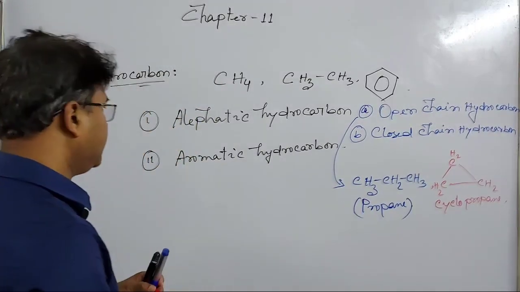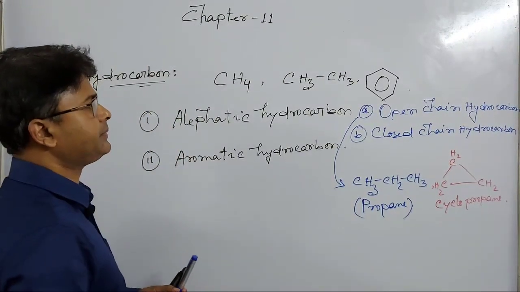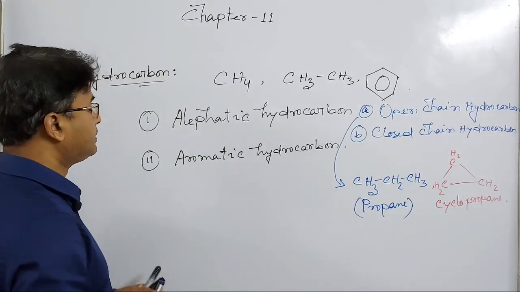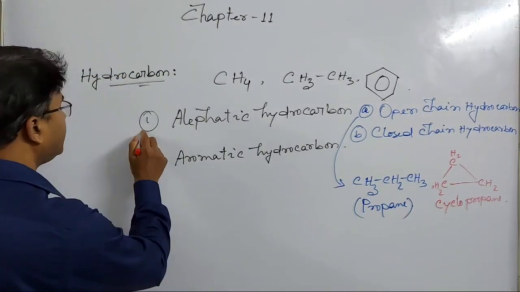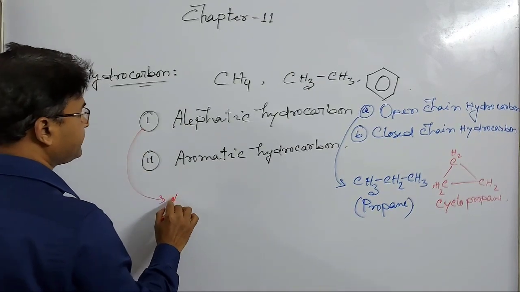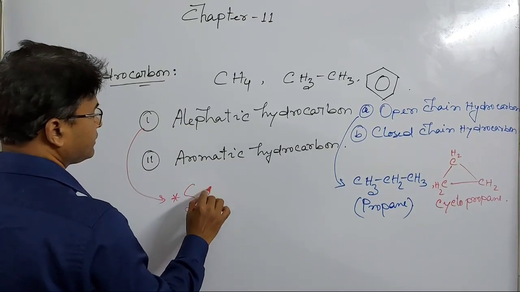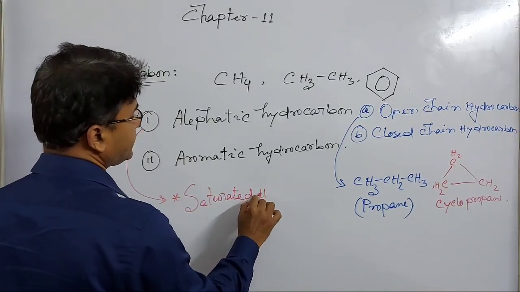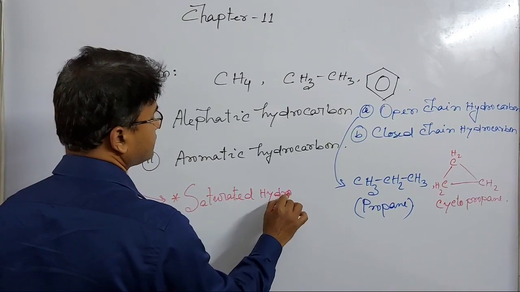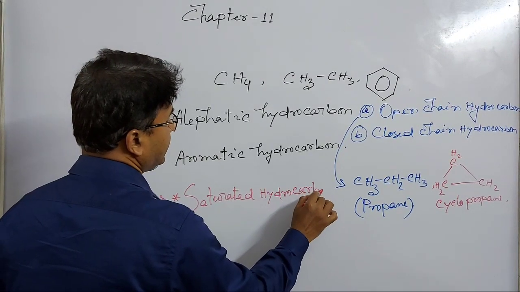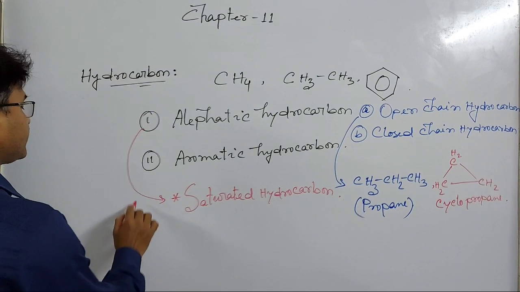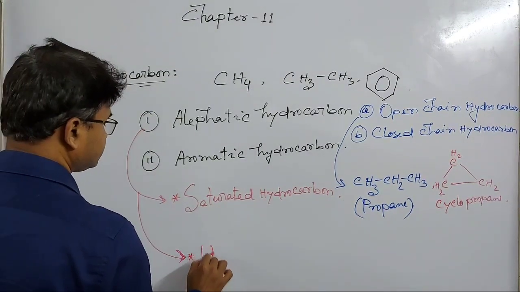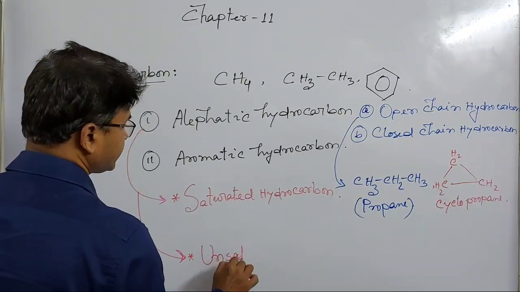And aliphatic hydrocarbons are also again two types. Number one, saturated hydrocarbon, and unsaturated hydrocarbon.